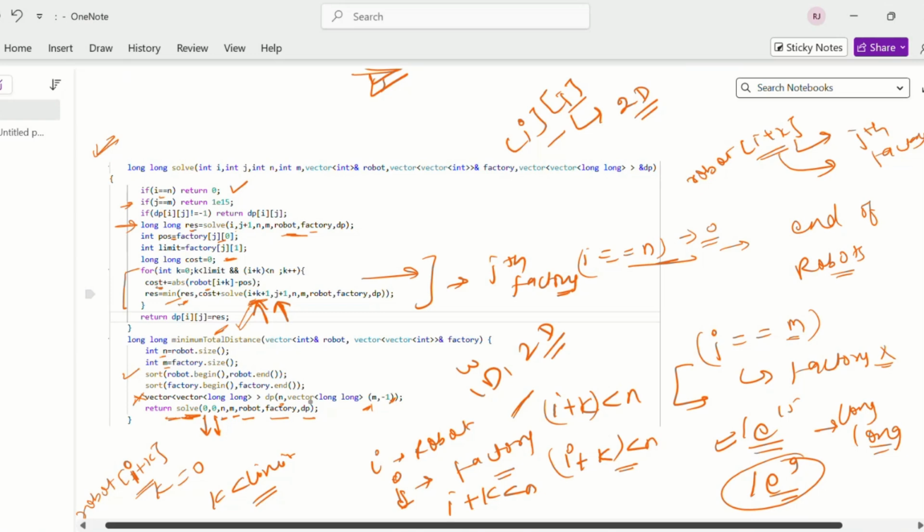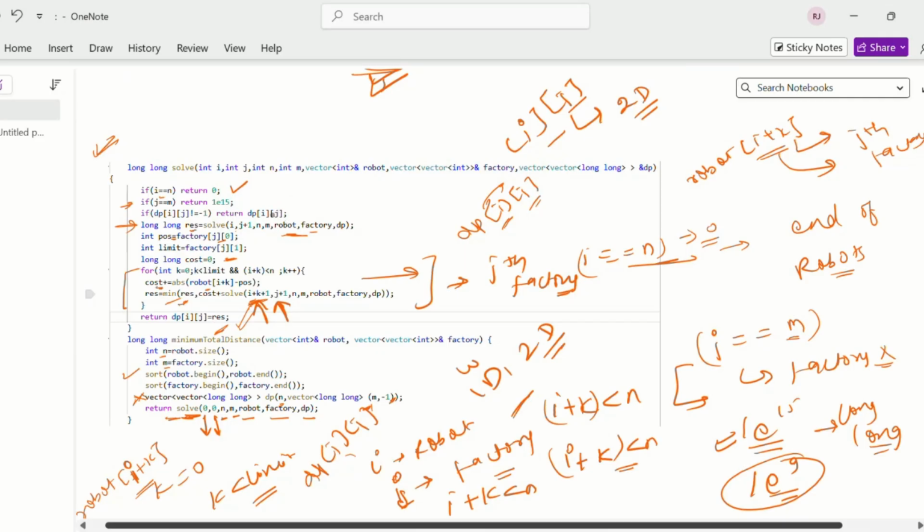Now for this dp of ij, we will check if it is not equal to -1. That means we already got the dp of ij value, that means ith robot is using jth factory. If this is not equal to -1, we already got this value, so we can simply return it.